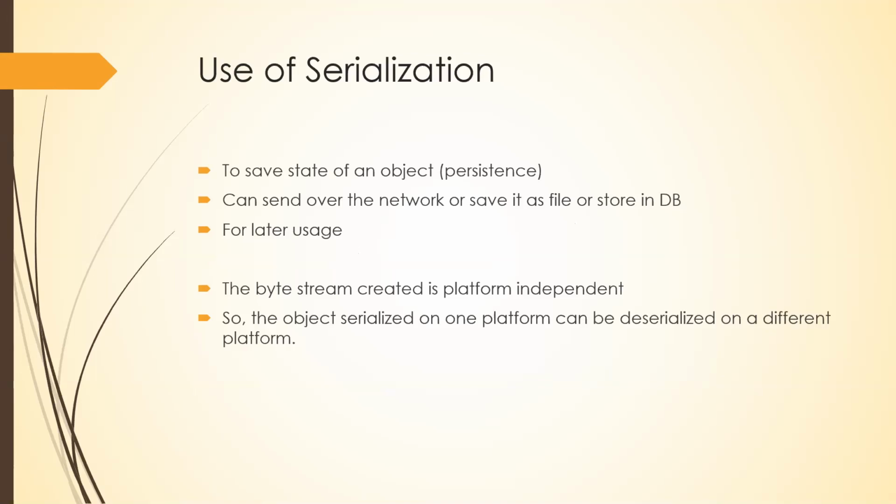Now you might be wondering, why do you want serialization? Very basic, as I was telling you, you have serialization to save the state of an object. That is why you say Java is an object persistent language. You can have the state of an object saved forever. You call it persistence. And of course, you can transport this particular serialized file over a network, or you can save it in your database or whatever for a later usage.